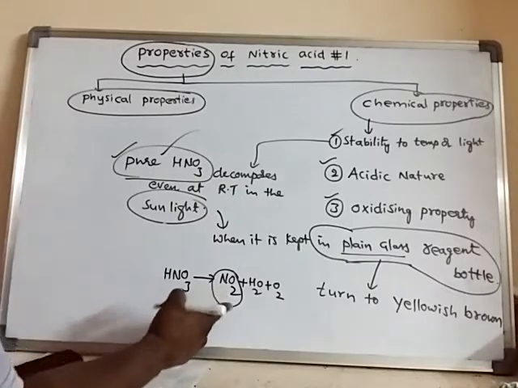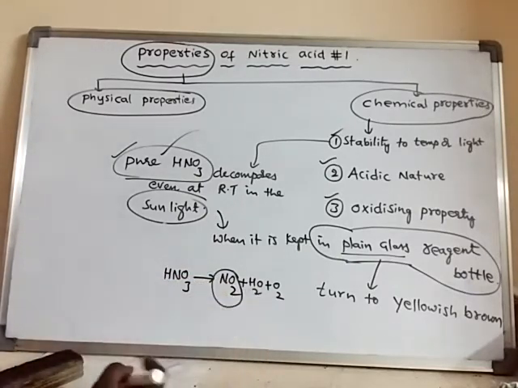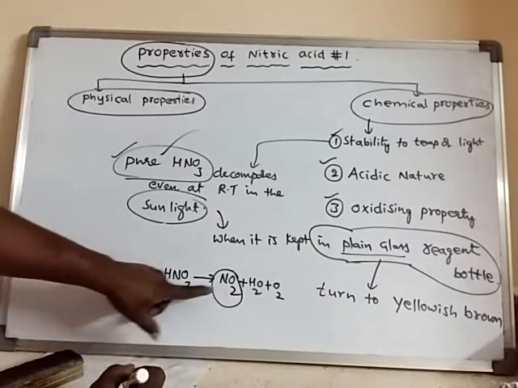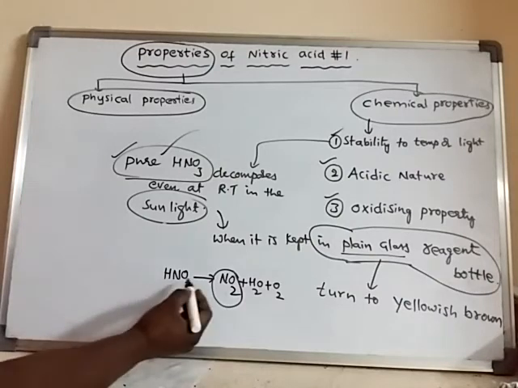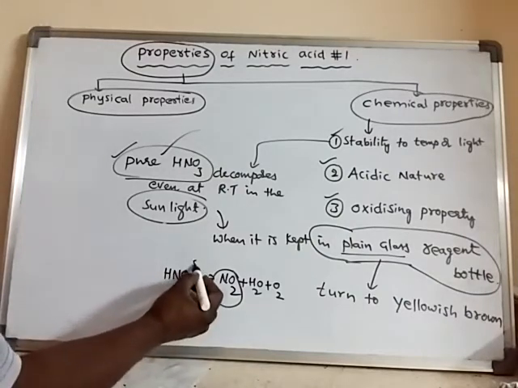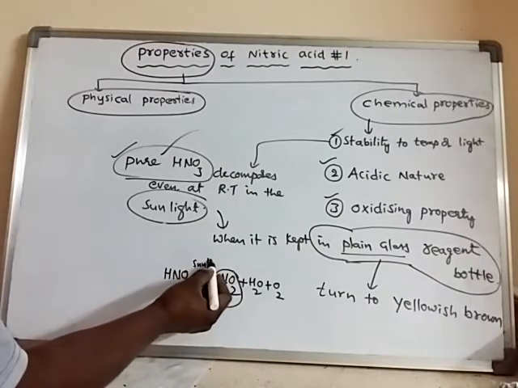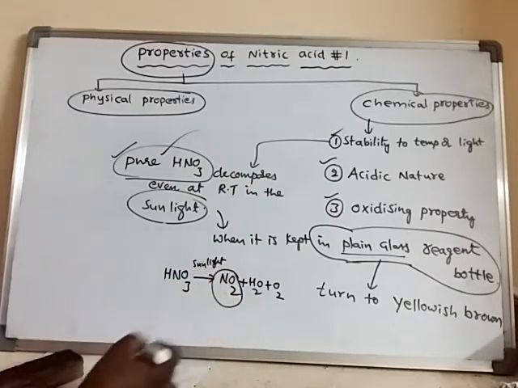This gas will dissolve in the other amount of nitric acid. Only a little amount of nitric acid will decompose under sunlight, forming nitrogen dioxide gas.